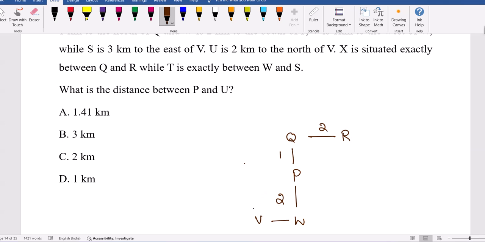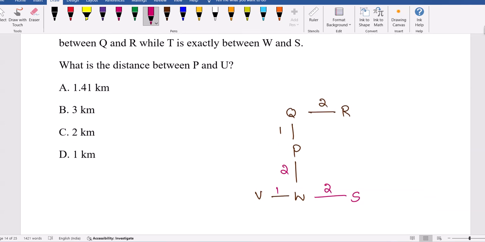S is 3 kilometers to the east of W. Fine, this is 1, this is 2, this is also 1. Now they gave S is 3 kilometers east, so exactly below R it will come. Total 3, V to S 3 will come.